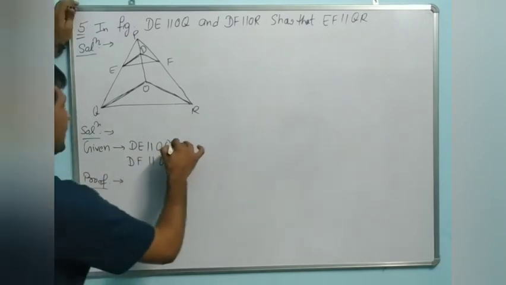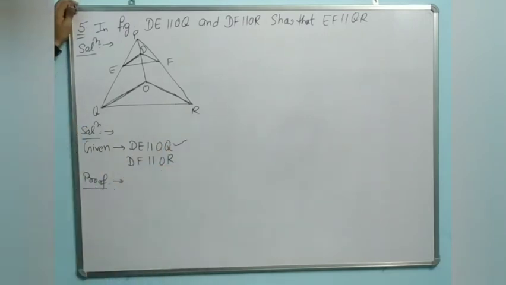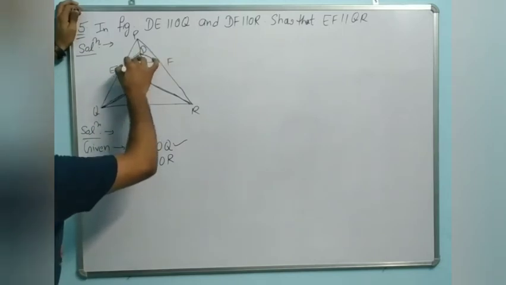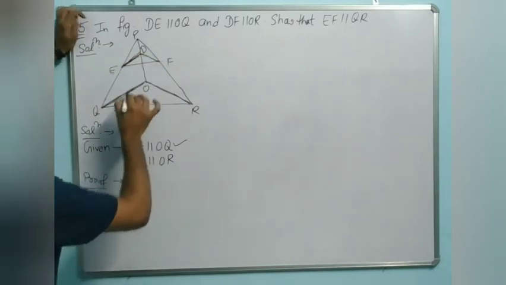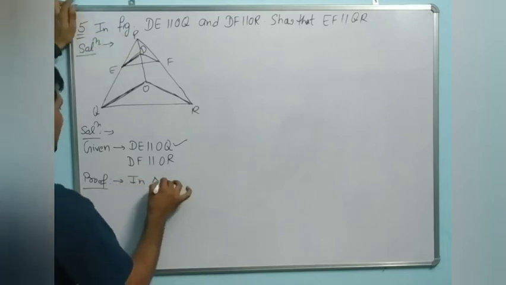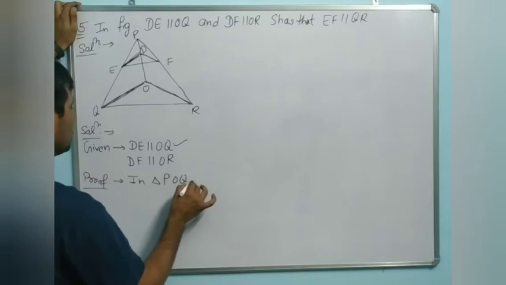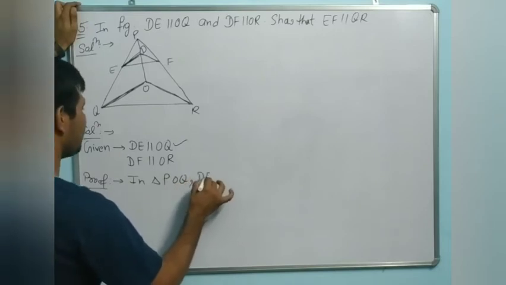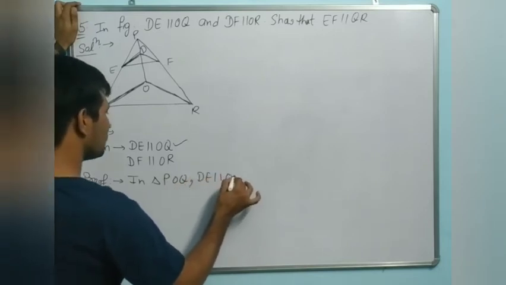First we will take a triangle in which DE and OQ. DE and OQ, so which triangle? In triangle POQ, DE parallel to OQ.